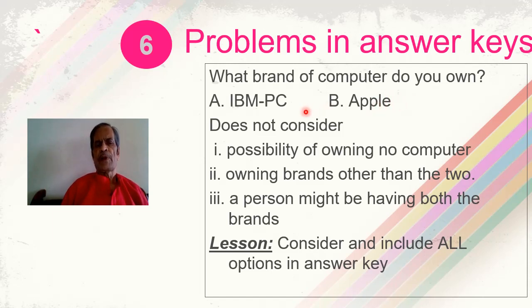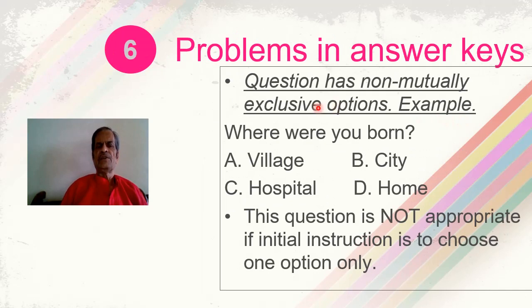If the prior instruction is that the person has to tick only one of the possible options, then this is a bad key. This key has got a problem if the prior instruction to the respondents is that they have to select only one of the options. So the lesson learned over here is that they consider and include all possible options in the answer key. So that should be seen in the answer keys. The question has non-mutually exclusive options. The keys are non-mutually exclusive.